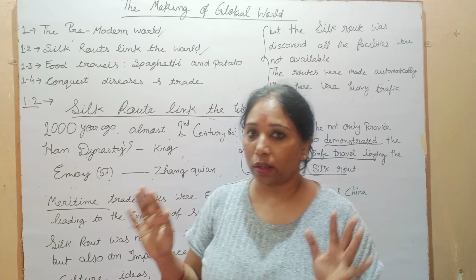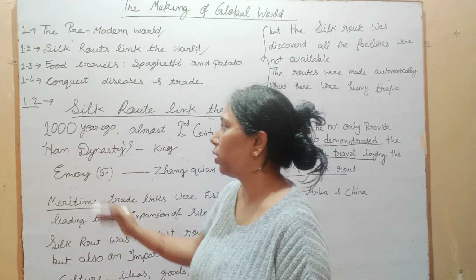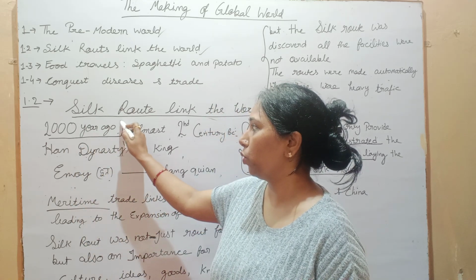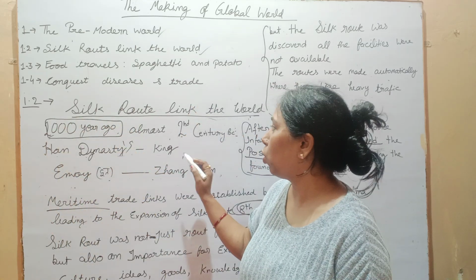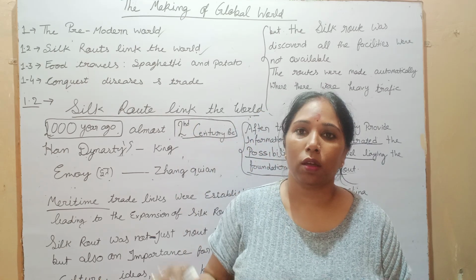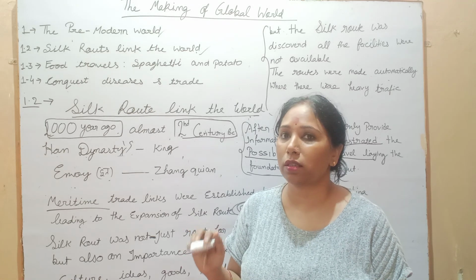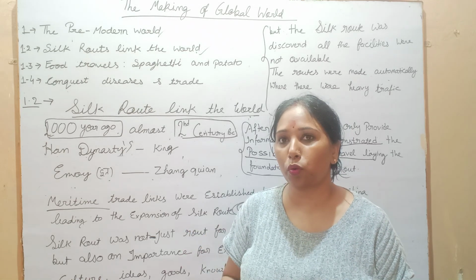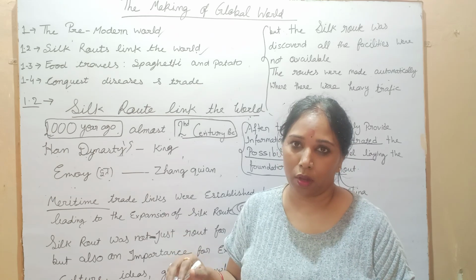See, the discovery of the Silk Road was 2000 years ago. Yes, it is 2000 years old, almost the 2nd century BC. At that time, the king of the Han dynasty wanted to expand his territory.